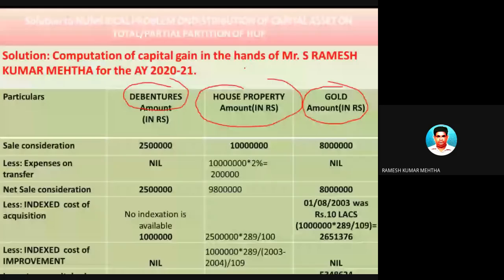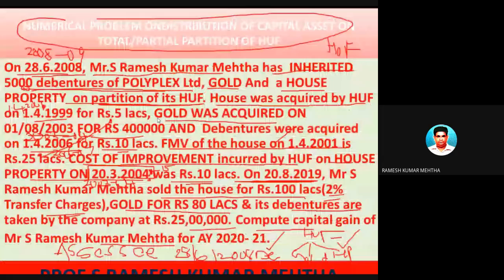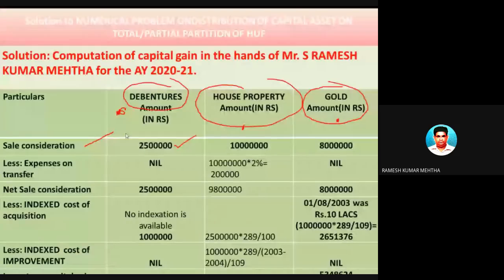Now, first one is sale consideration. Mr. S. Ramesh Kumar Mehta is selling the debentures, house property and gold. If you remember, here you can see 25 lakh rupees, 80 lakh rupees, and 100 lakh rupees. That is 1 crore.